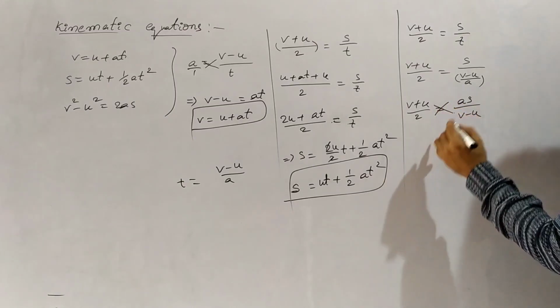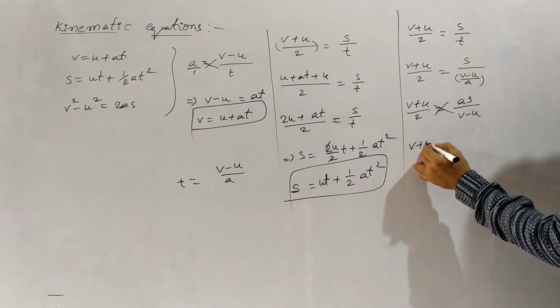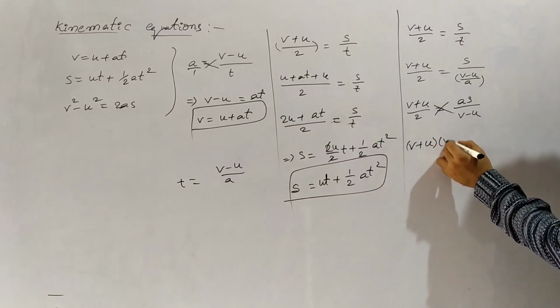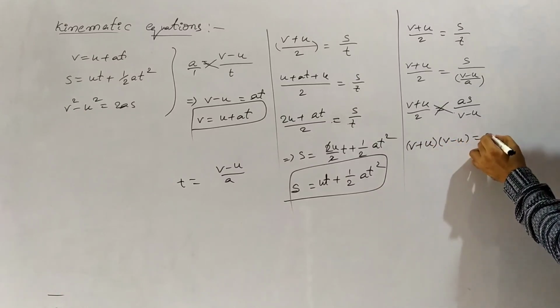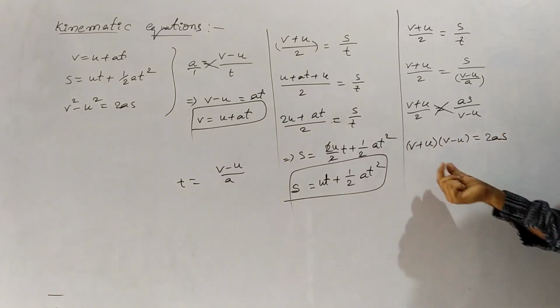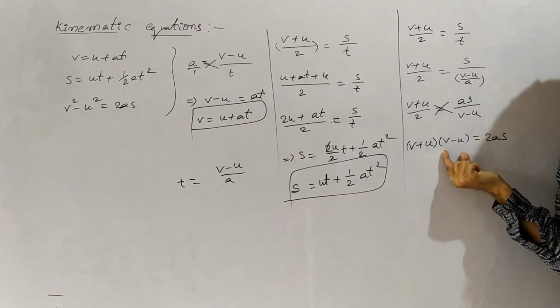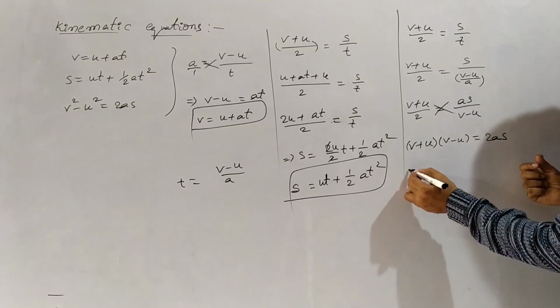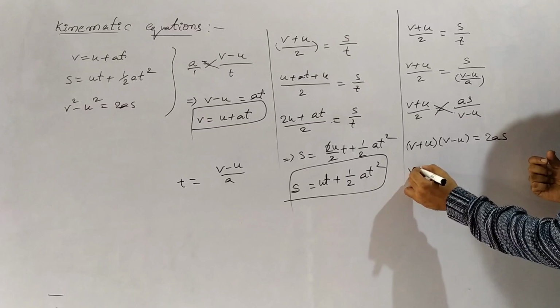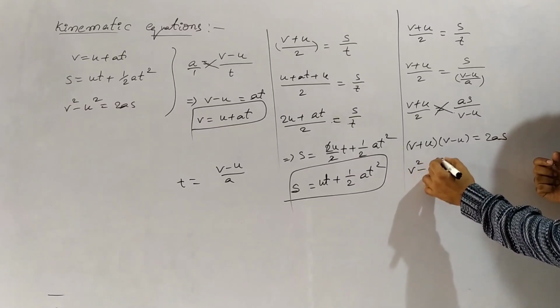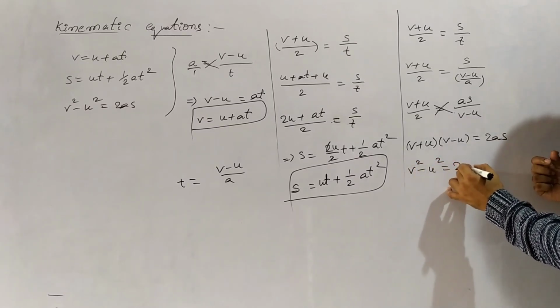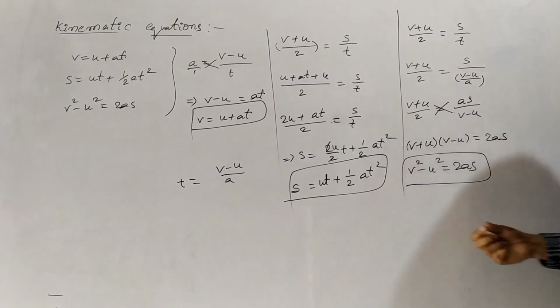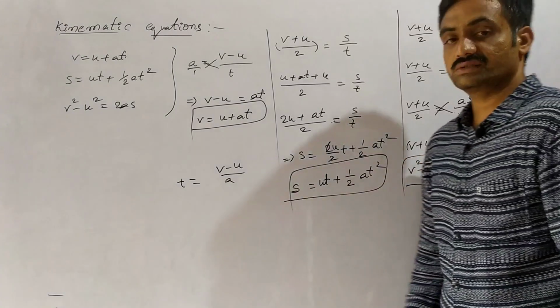If you cross multiply this equation, we have (v plus u) into (v minus u) is equal to 2as. It is in the form of (a plus b) into (a minus b), so we can write it as a square minus b square. Then we can write it as v square minus u square equals 2as.